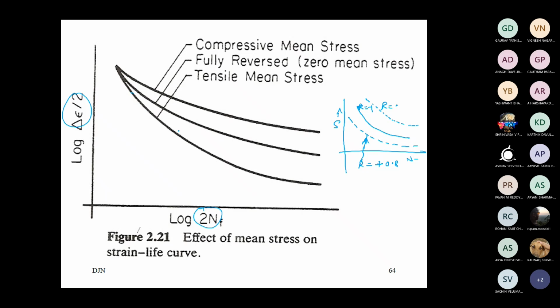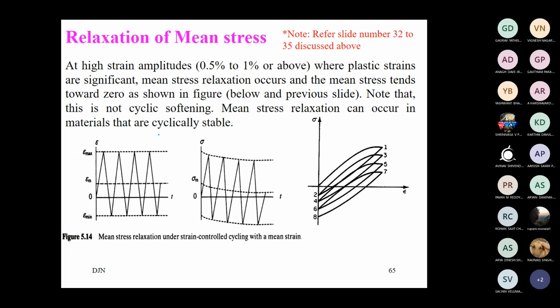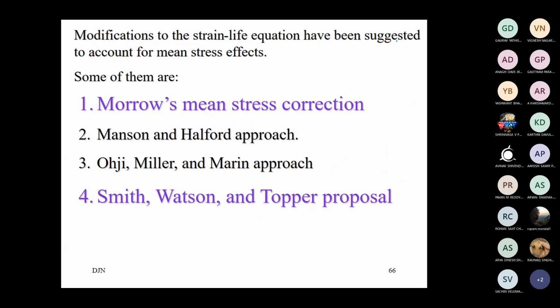If a tensile mean stress is there in the component, then the life of the component is going to decrease. If compressive mean stresses are there, as we said earlier, compressive mean stresses are better, provided your application is tensile in nature. So this is about the relaxation of mean stress. Earlier I discussed it in slides 32 to 35 when we discussed cyclic hardening and cyclic softening, so I will not explain anything here right now.